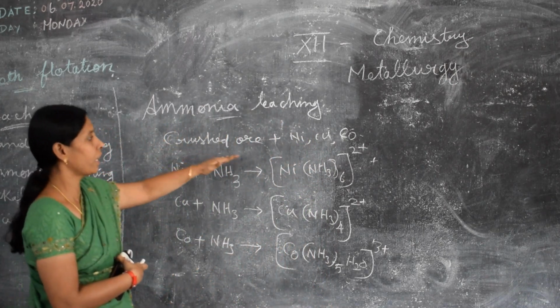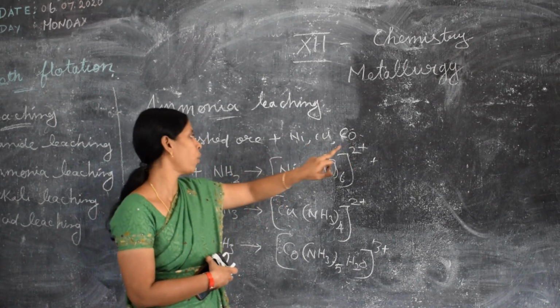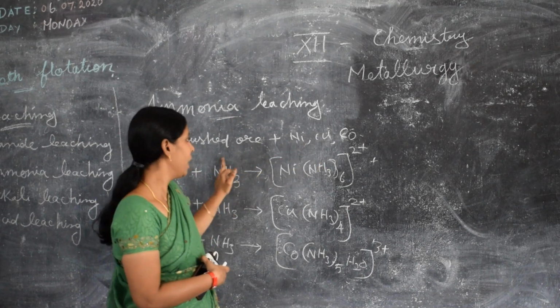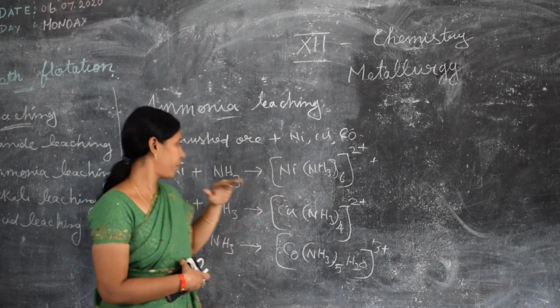So the crushed ore contains nickel, copper and cobalt. Ammonia specially leaches these metals, and we get their complexes.